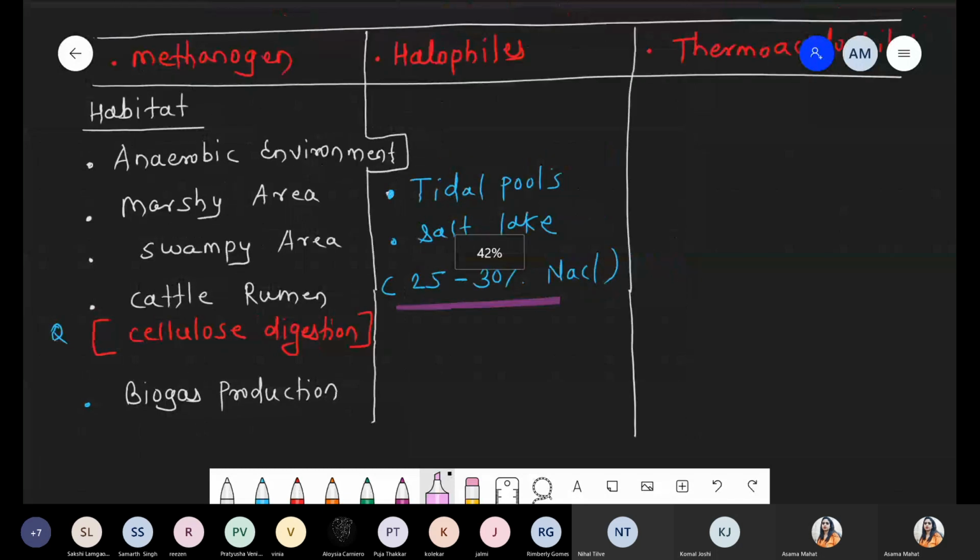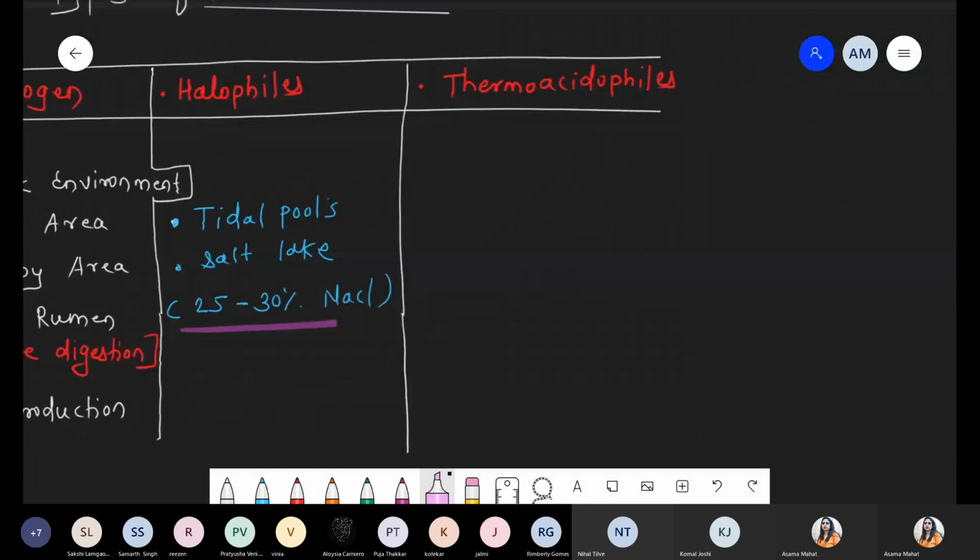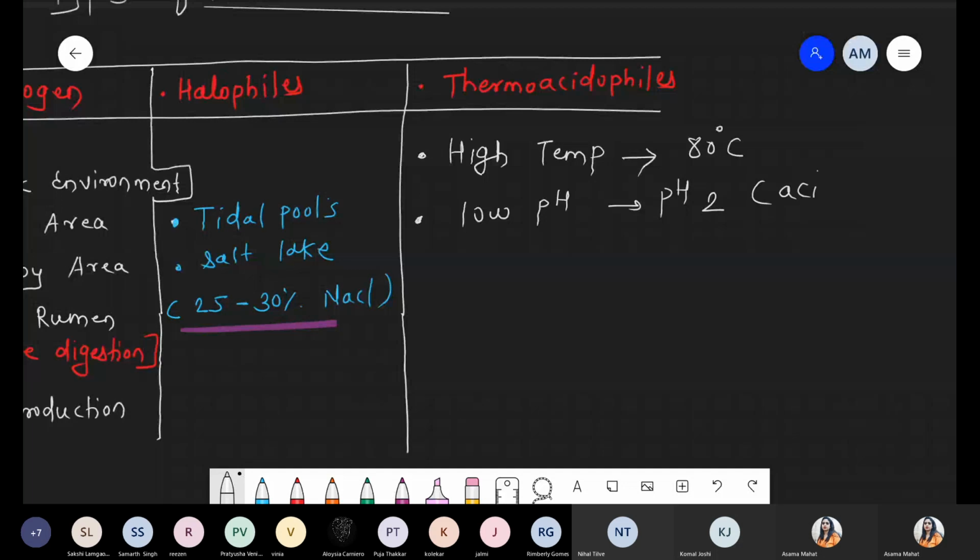And the last category, that is thermoacidophiles. Name itself indicates. Thermo means what? High temperature. The first habitat we are talking about, that is high temperature. And high temperature means nothing but approximately 80 degrees Celsius, thermo, high temperature. As well as we can say these also survive at low pH, power of hydrogen. And low pH means we are talking about pH 2, extremely acidic condition.